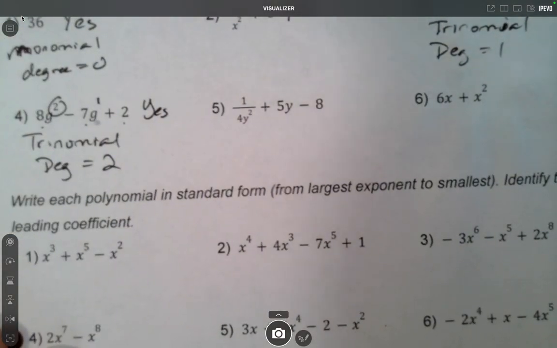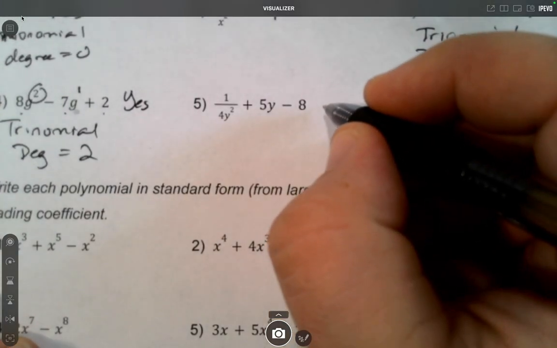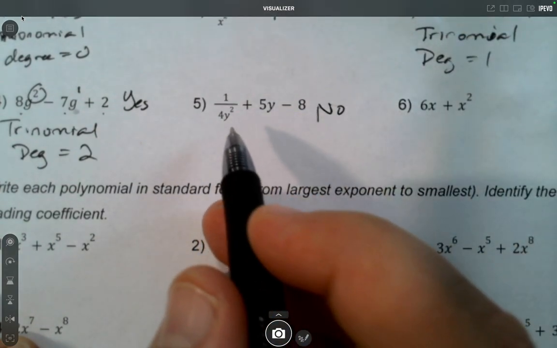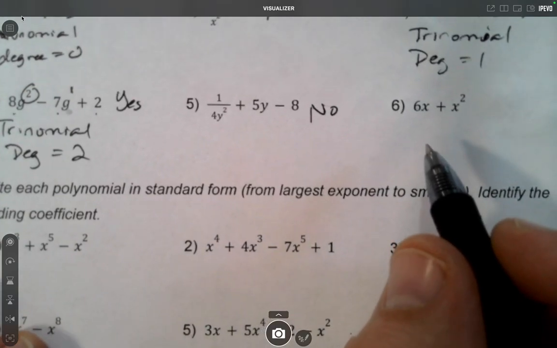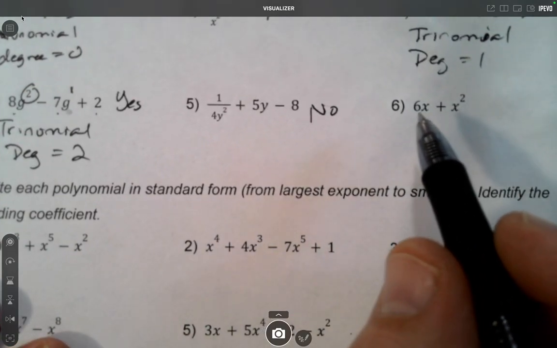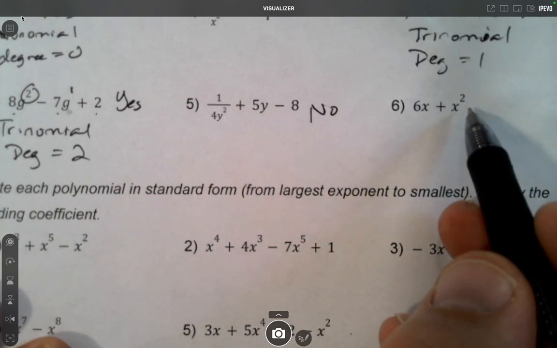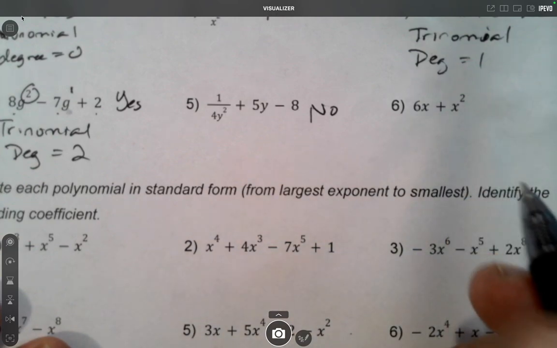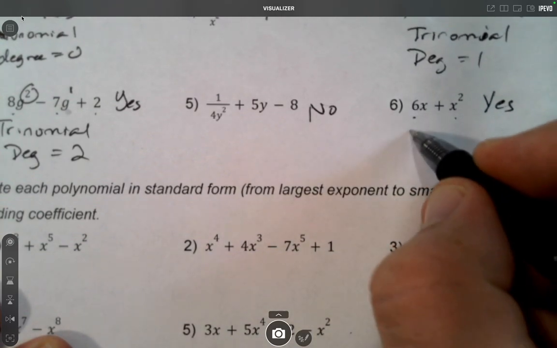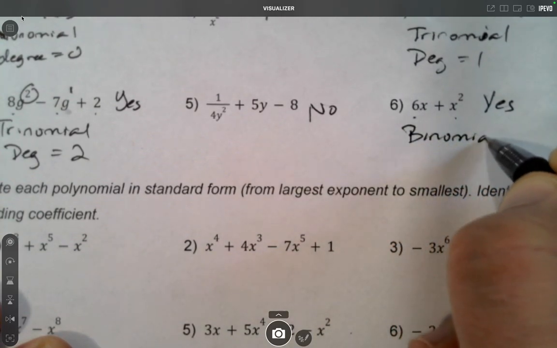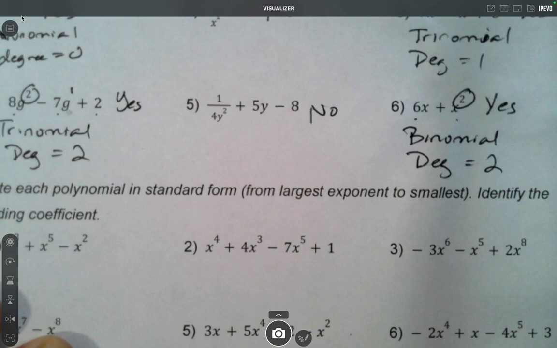Okay, number 5, we see a no-no. There's a variable in the denominator, so we have to say, sorry, you are not a polynomial. Because we cannot have a variable in the denominator and be a polynomial. Okay, last one in this section, 6x plus x squared. There's none of the no-nos, no denominator where a variable is showing up. And we do have an exponent, but it's a number, not a variable, so we're okay. So yes, it's a polynomial. There's 1, 2 terms, so it's a binomial. And the biggest exponent I see is the 2, so the degree is 2.